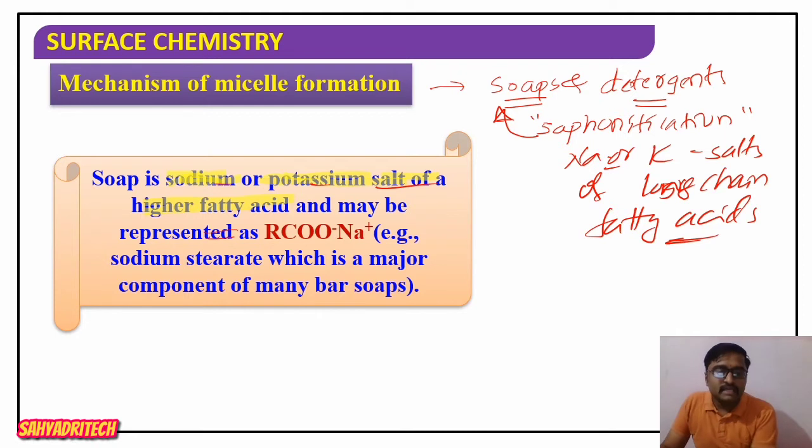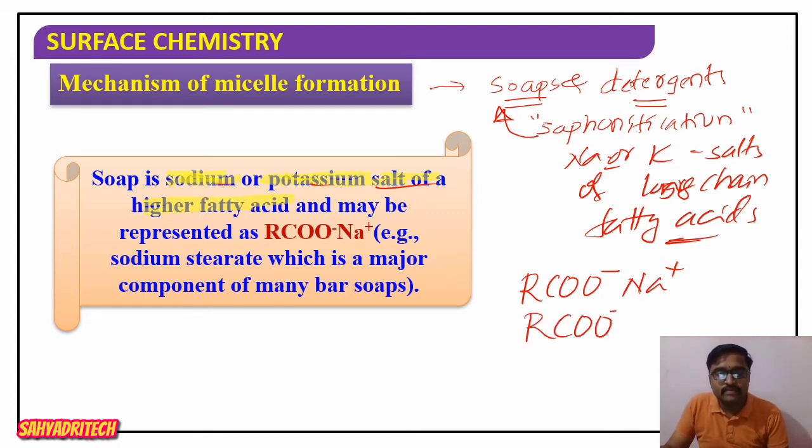And in general, soaps are represented as RCOO minus Na plus, the sodium soaps, and even I can say RCOO minus K plus, potassium soaps. So sodium soaps and potassium soaps.